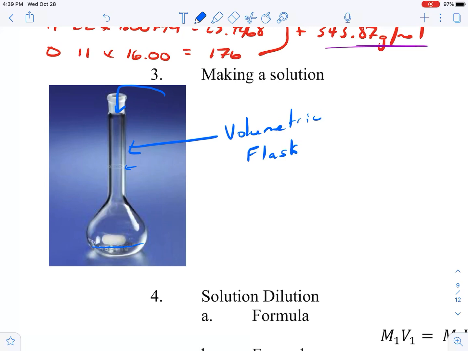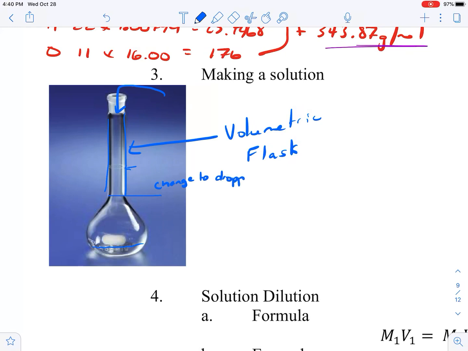Now we do that because this long, thin neck makes it really hard to mix. But if we put our solution in there and shake it up while we still have some room, it actually mixes a lot better. Then we're going to fill it up to that line. And the key on filling it up to that line, first of all, we definitely want to use distilled water. As we get into the neck, my suggestion is that we change to a bottle, like a dropper bottle.